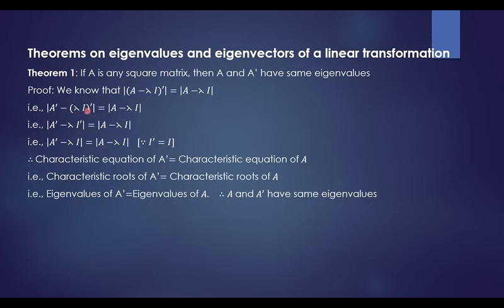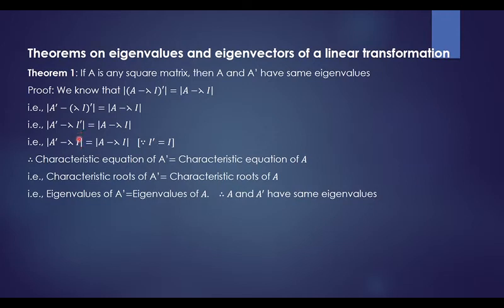Now distribute the transpose: A dash minus the transpose of the lambda I matrix within the determinant. Lambda is a scalar, so it won't take the transpose.